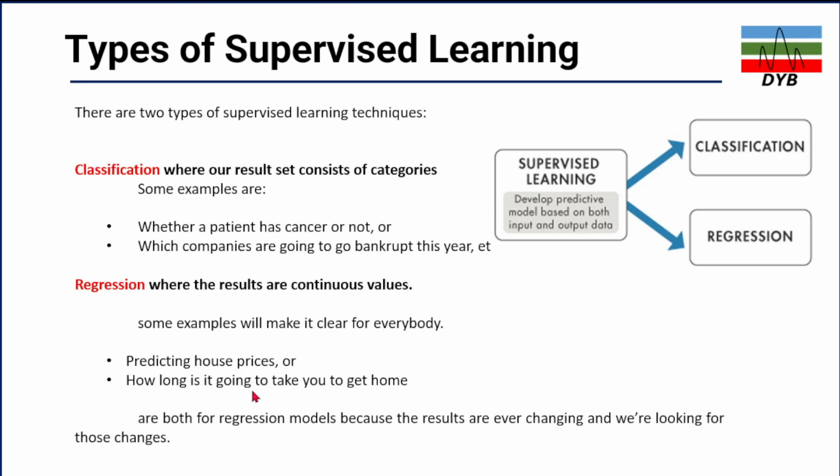And how long it is going to take to get a house. In these regression models, the results are ever changing, and we are looking for those changes. In regression analysis, you have multiple continuous values to predict.